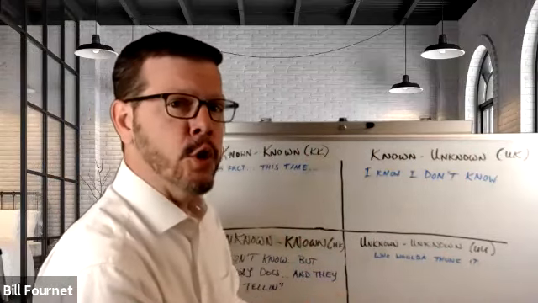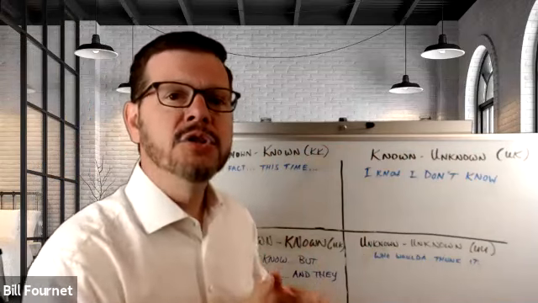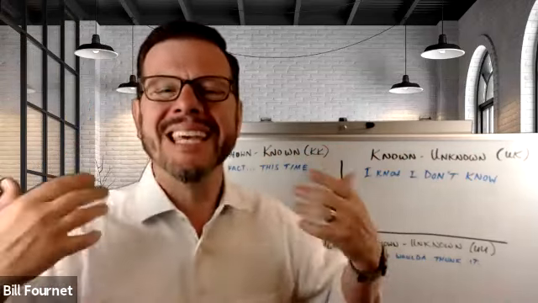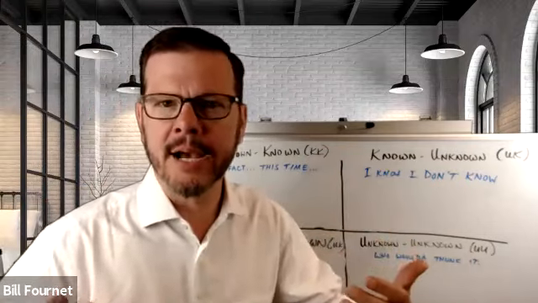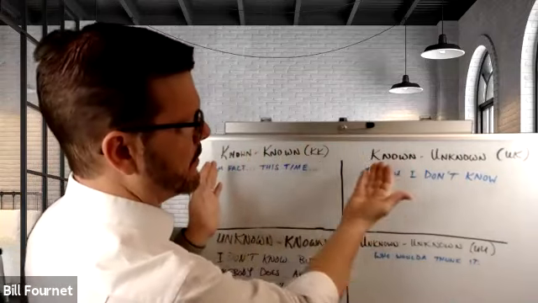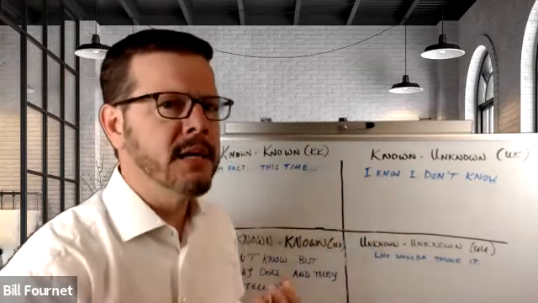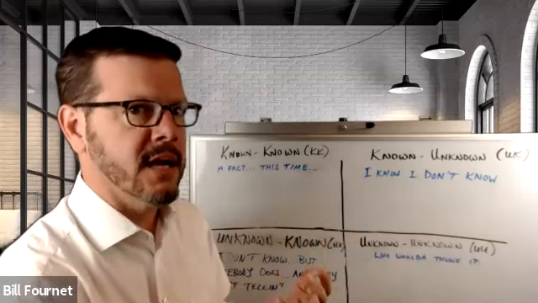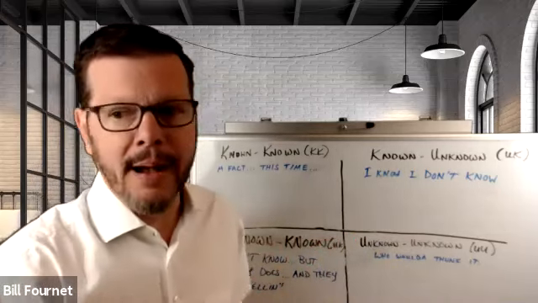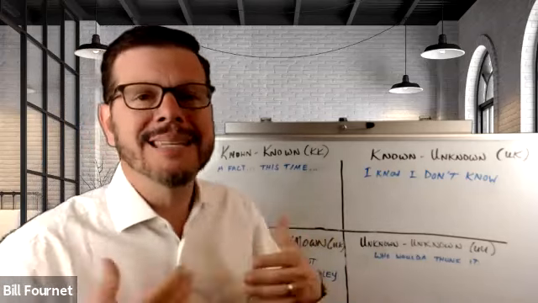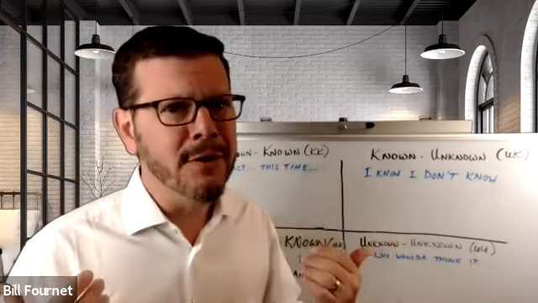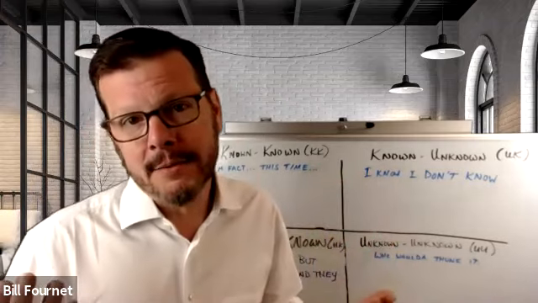The first word in the pairing tells you whether or not you're talking about things ahead of time. Did you identify this before you took the action or the decision? An example of that is these two at the top that start with known. That means I'm talking about these ahead of time in my planning stage. And the two in the bottom, unknowns, means I didn't talk about them. They've happened to me. I've got to deal with them, oftentimes as issues. I've got to react and solve it because I got surprised.